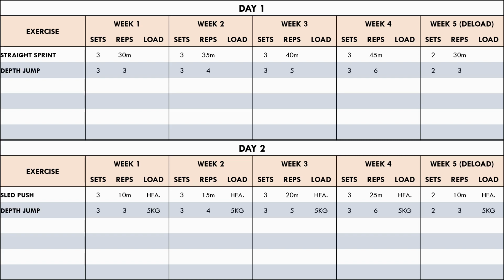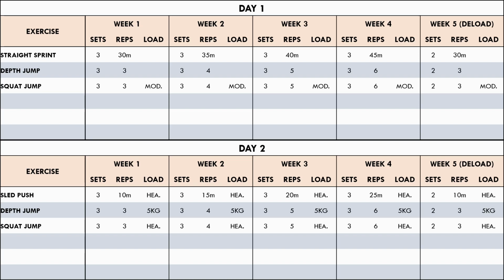The plyometric exercise chosen is the depth jump. The depth jump requires the athlete to drop from a height and focus on jumping as high as possible. Since the emphasis is on jump height, ground contact times will be slightly longer, and force production will be slightly greater. The number of reps performed increases over the mesocycle as a form of progressive overload, and the volume reduces in week 5. Day 2 also uses an external load of 5 kilos to slow contact times even more.